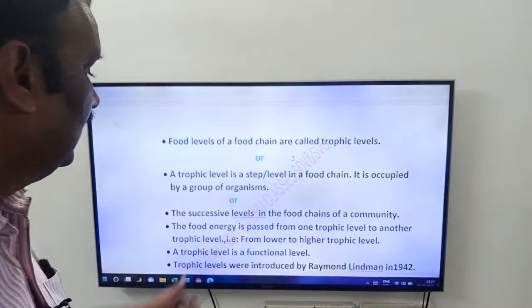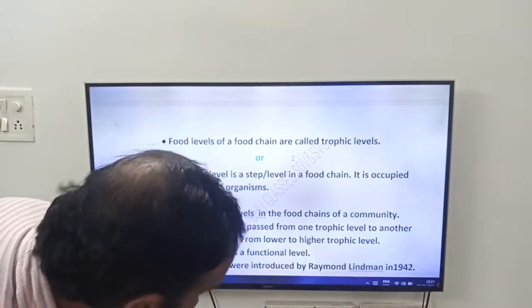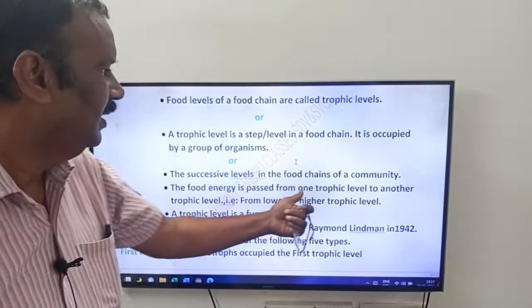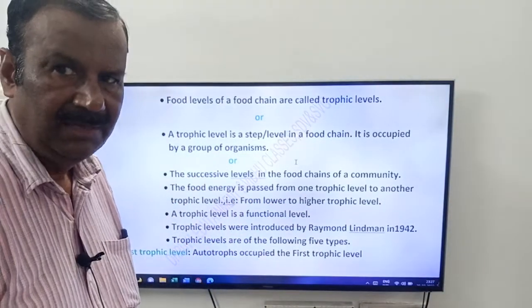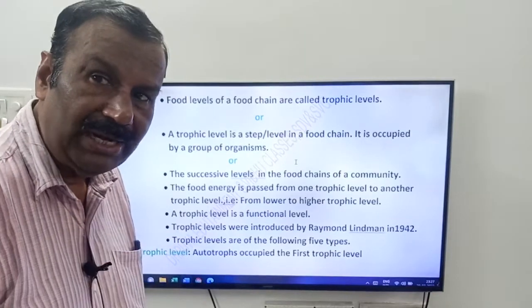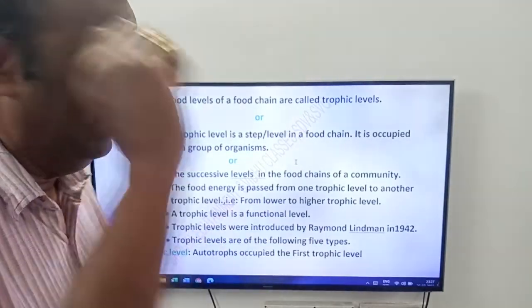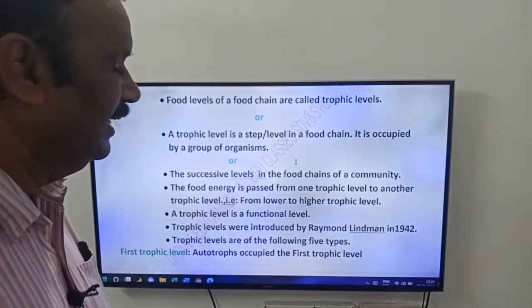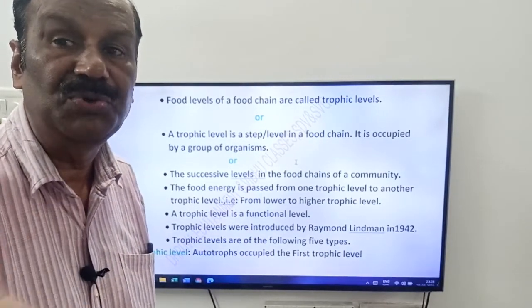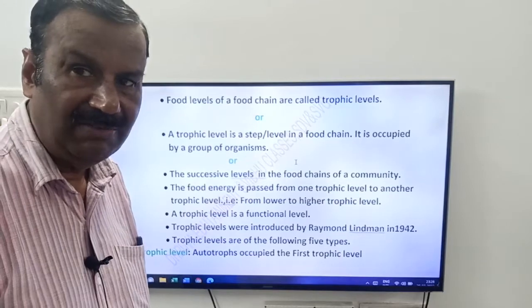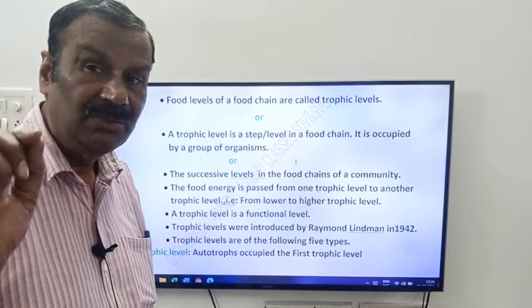Once again, friends, the food energy is passed from one trophic level to another, means from lower to higher. Yes, a trophic level is a functional level in the ecosystem or in the food chain.